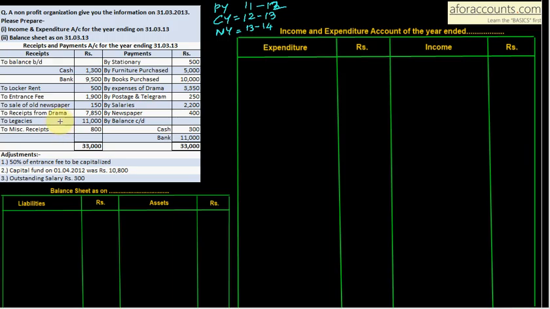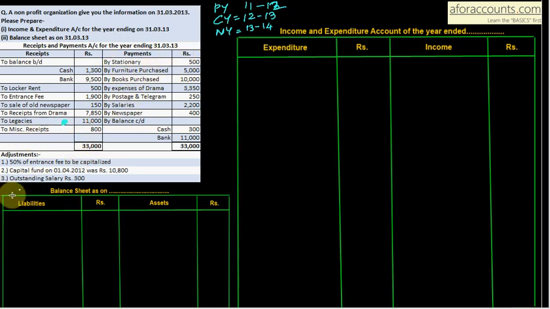So a deceased, when wishes that this organization should get some revenue in form of donations, so legacies will be added to your capital fund. So mark on legacies. Now your miscellaneous receipts 800.